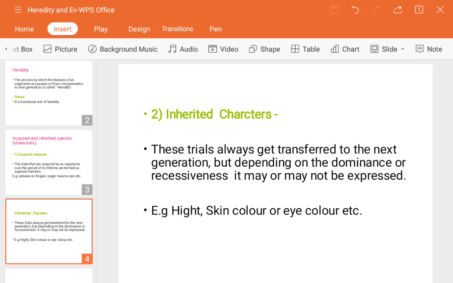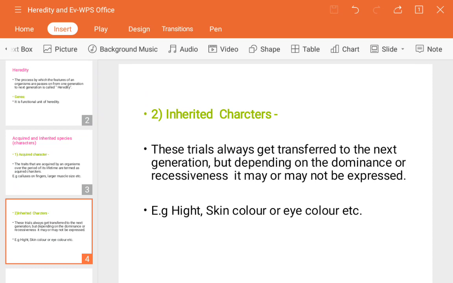Dominant means which is going to be shown as visible. Recessive means which is going to be hidden, but is already present. Why? Because the dominant has that much power to express itself. It can suppress the recessive characters, which are hidden.